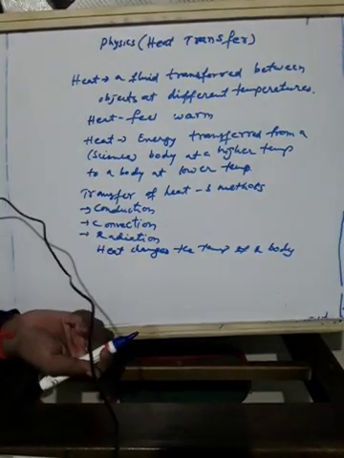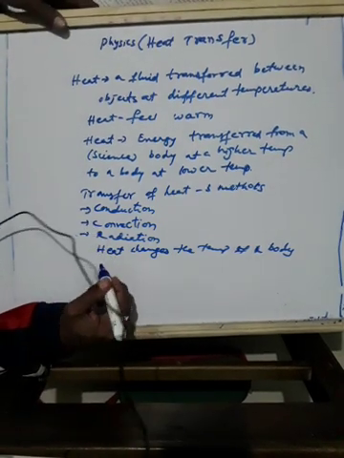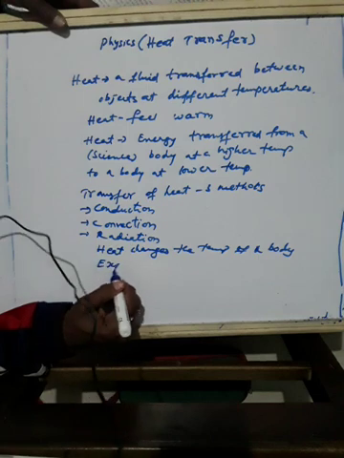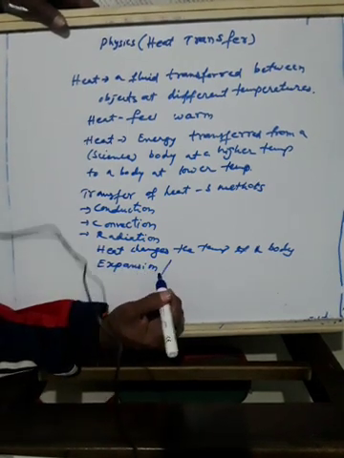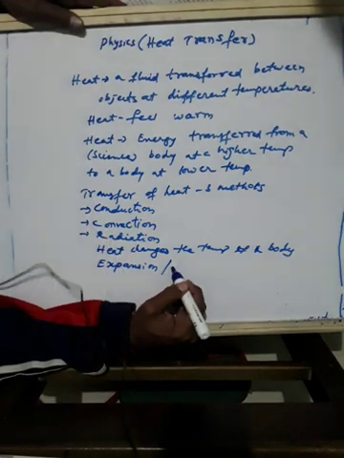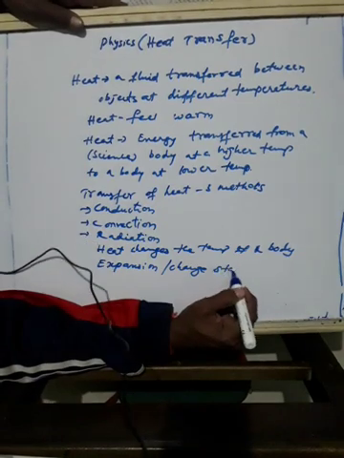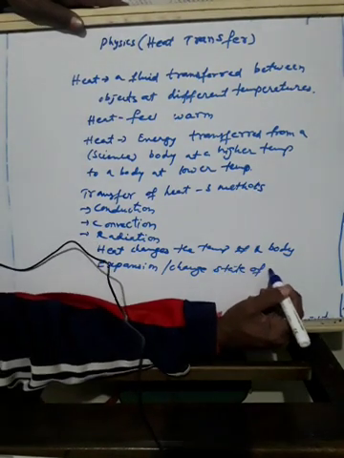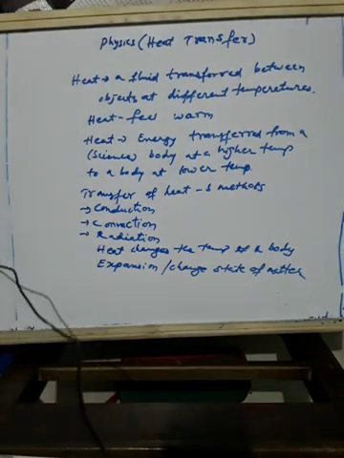It will get the transferred heat. Heat also causes expansion or change of state. It will expand in size, or change the state of matter. So these are the changes that take place whenever heat is transferred from one body to another body.